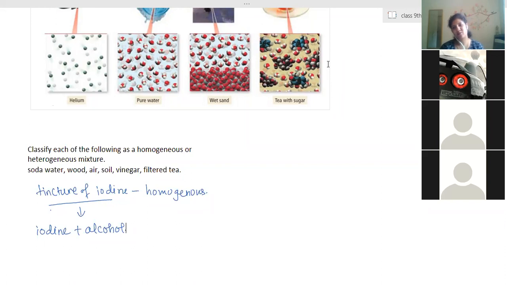Now you tell me about the alloys. Sorry. All the solutions are transparent.